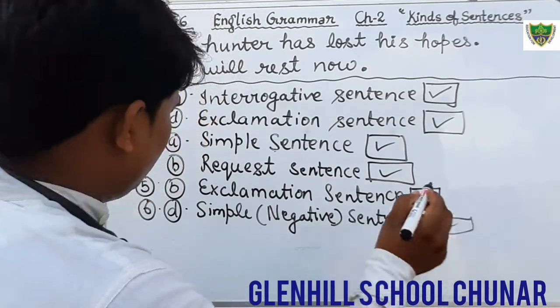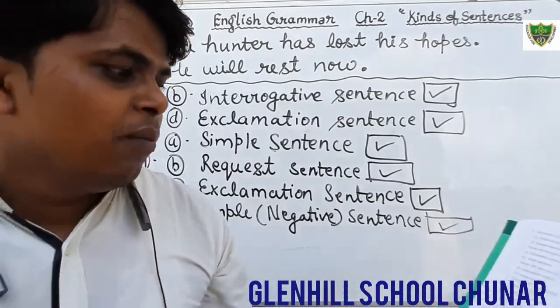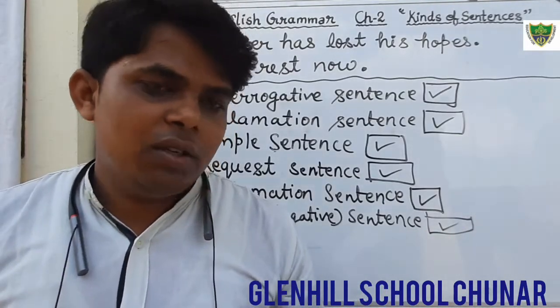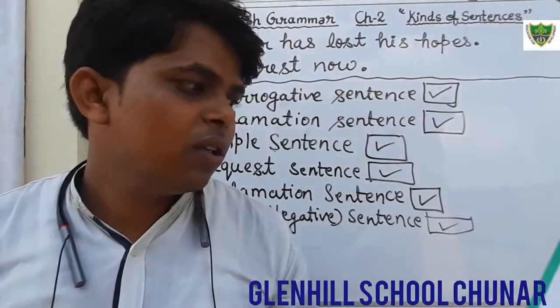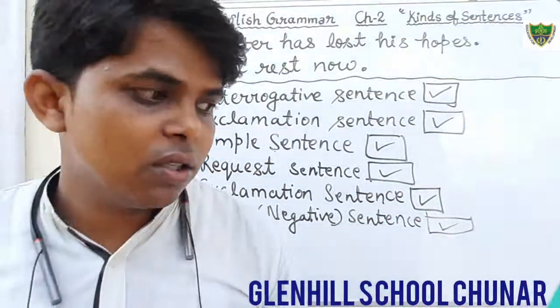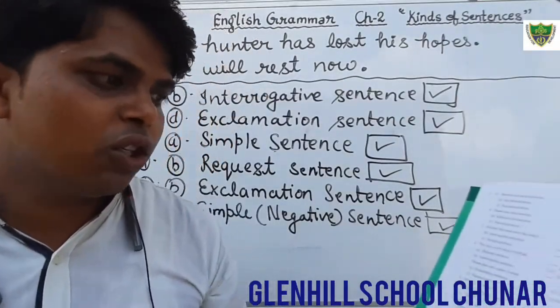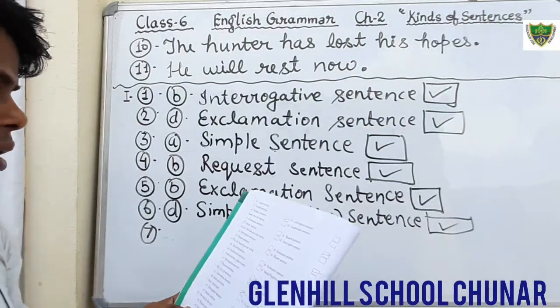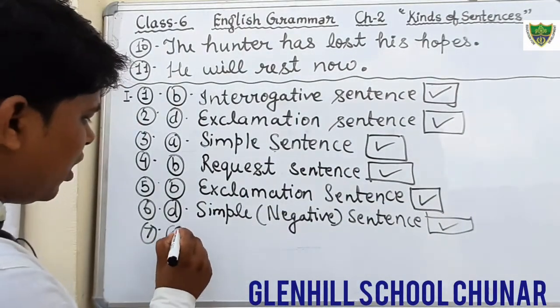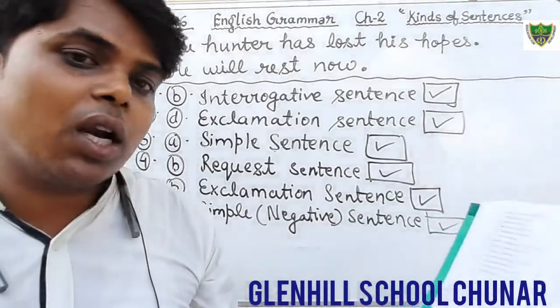Okay, question number 7. Please give me a glass of water. Please is used here, therefore what kind of sentence? Request. Exclamation sentence, no. Simple sentence, no. Request sentence, yes. Interrogative sentence, no. So here in question number 7, option number C is correct, because the sentence is please give me a glass of water.